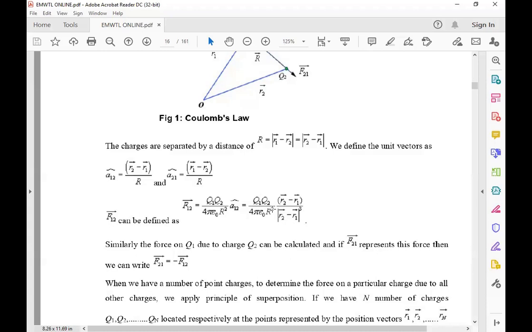Since R square is already there, this becomes R2 minus R1 bar by the magnitude of R2 minus R1 cubed.